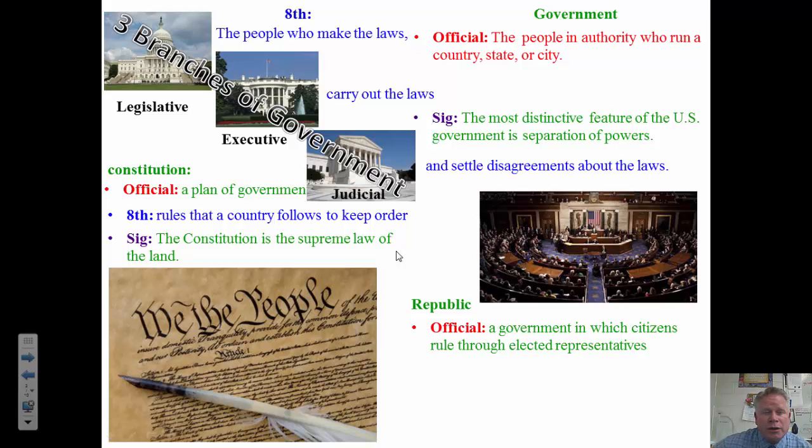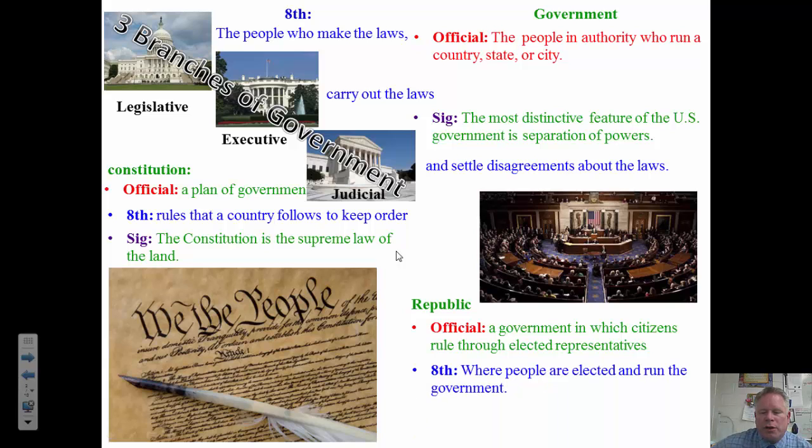Now, there's 300 million people in the United States, and it wouldn't be very efficient if all 300 million people had to vote on everything that goes through Congress. So we elect people to actually go listen and make laws and vote on these laws. So where our voting comes in is we vote for these people, and then they go in to the Senate or the House of Representatives and actually do their job. It's a much more efficient way to run the government.